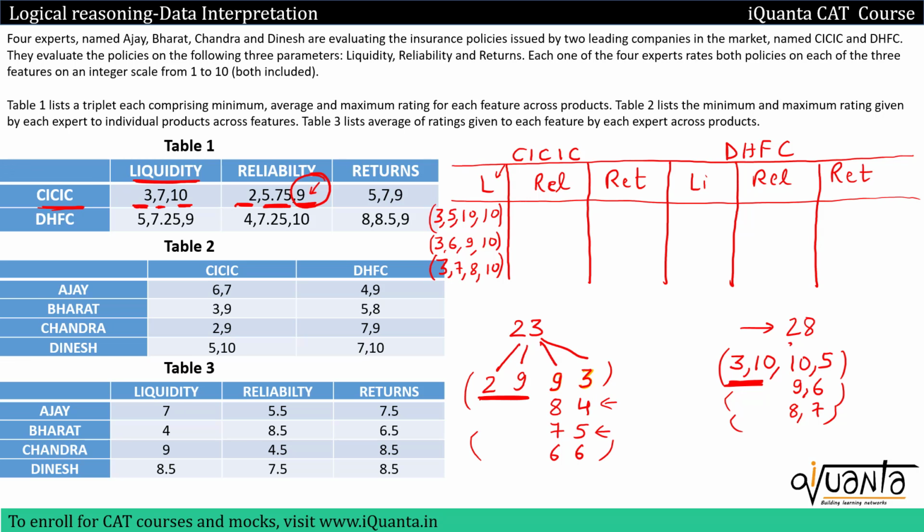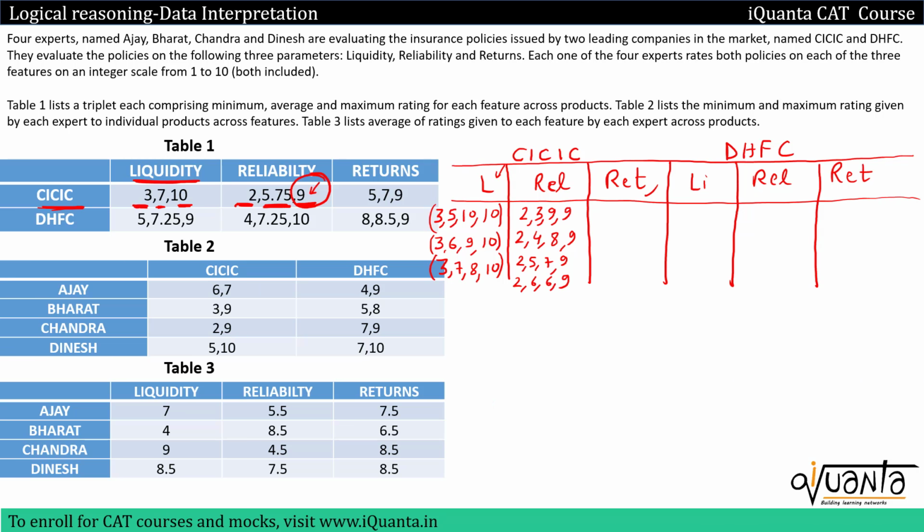So I'll write 2, 3, 9, 9, then 2, 4, 8, 9. I am writing in increasing order, okay? Then 2, 5, 7, 9. At last 2, 6, 6, 9. So these will be the possible ratings. Similarly, we'll do it for all the features over here. I'll show you one more column, filling one more column for returns in CICIC. Then I hope you can fill the rest of the table.